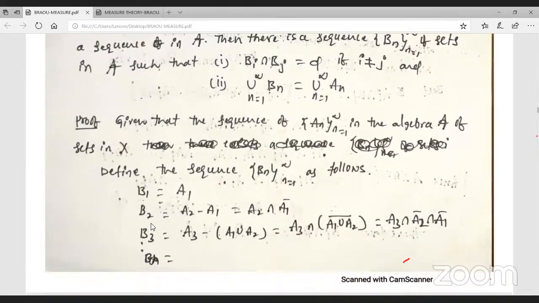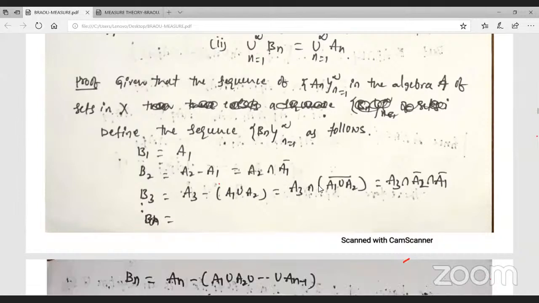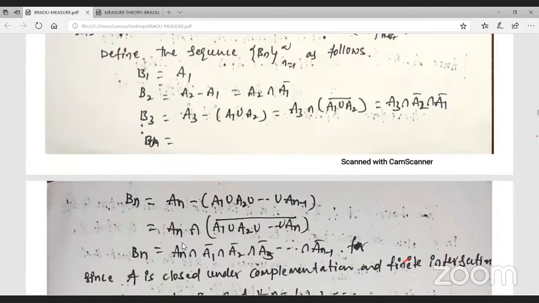What is that? Defined like this: B1 equal to A1, B2 equal to A2 minus A1, that means A2 intersection A1 bar. We can write A minus B, what is A minus B equal to? We can write A intersection B bar. B3 equals A3 minus the union of previous sets, or A3 intersection (A1 union A2) whole bar, like this. And observe here, just roughly write down this one: B1 equal to A1, B2 equal to A2 minus A1, B3 equal to roughly this, and finally Bn equals this.